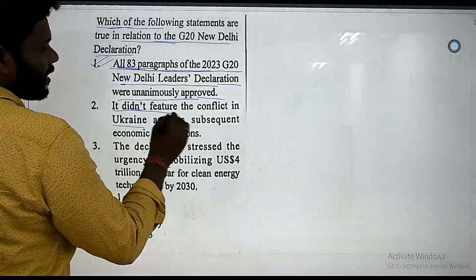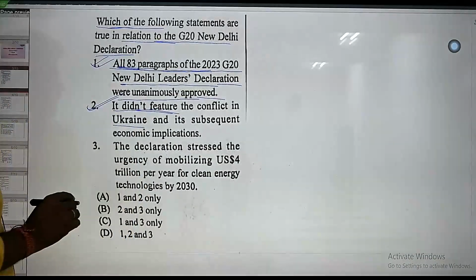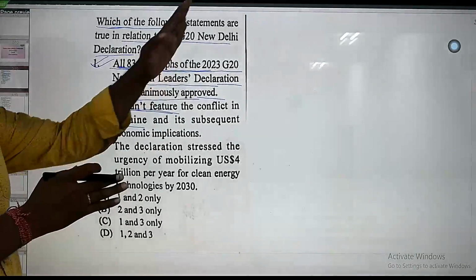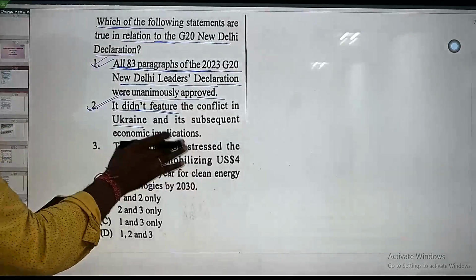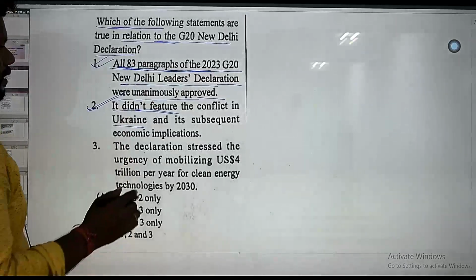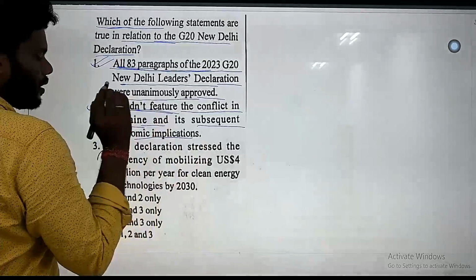It has not been featured, that is why it is correct. Without getting into the conflict of Ukraine and Russia, without criticising Russia, they could pass all the leaders declaration paragraphs.